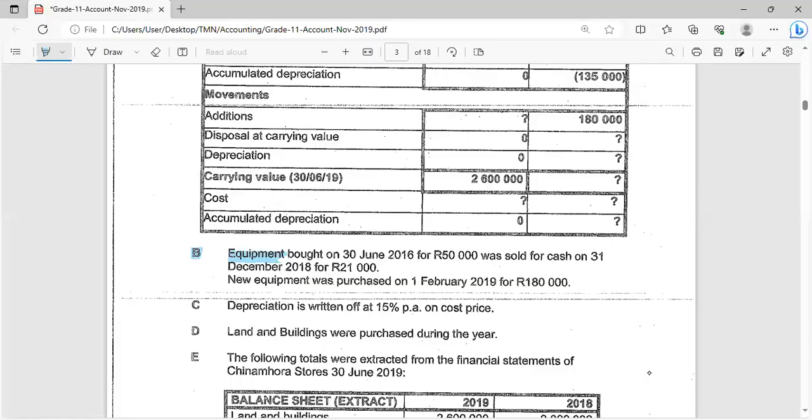So in this case, let's take a look at the information. It says we bought the equipment for 50,000. We have sold it on 31 December 2018 for 21,000.